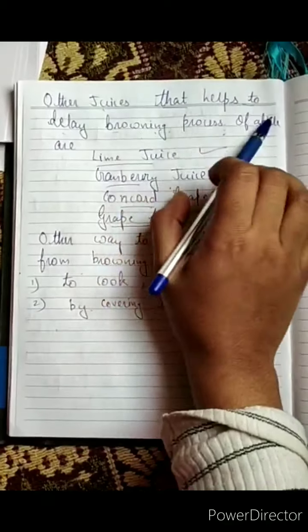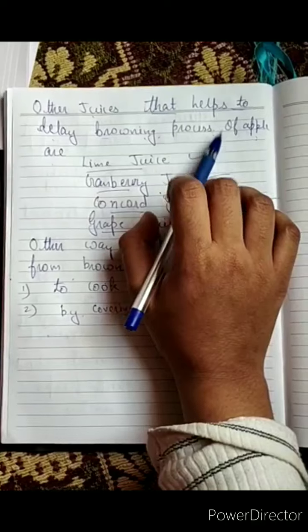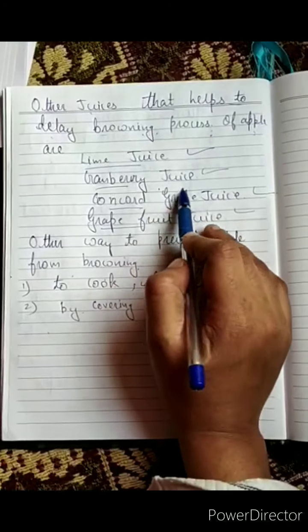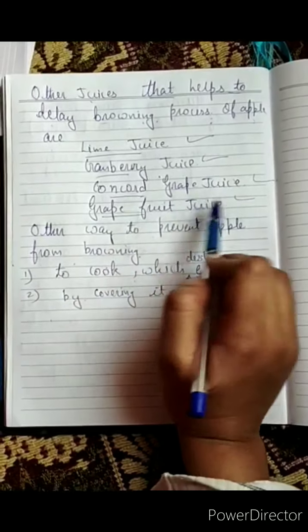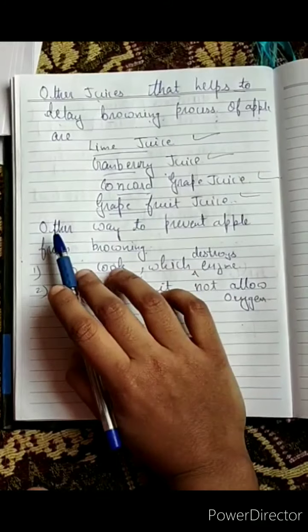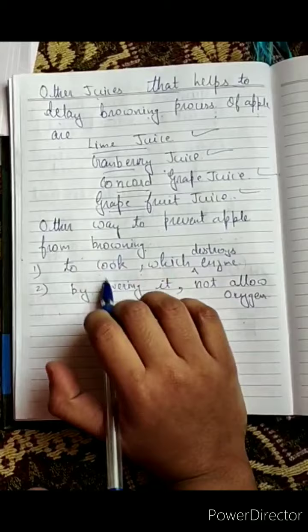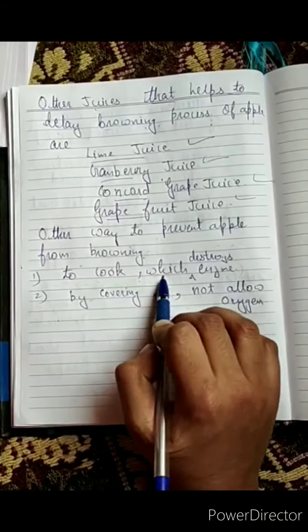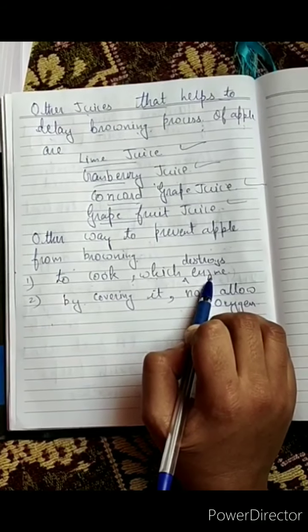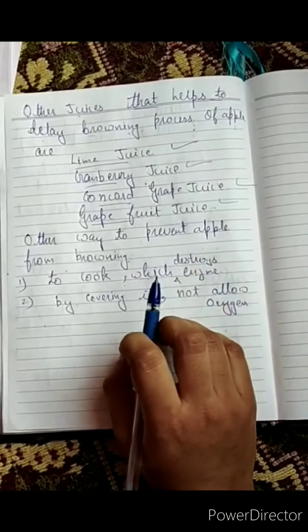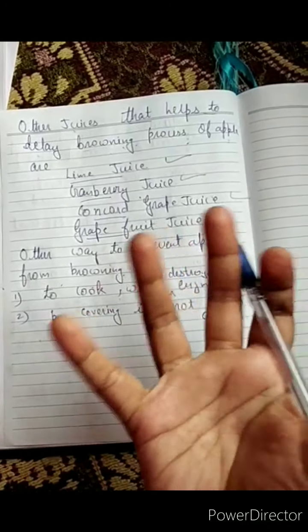Other juices that help delay the browning of apple are lime juice, cranberry juice, Concord grape juice, and grapefruit juice. There are two other ways to prevent an apple from browning. One is to cook it, which destroys its enzyme, PPO.